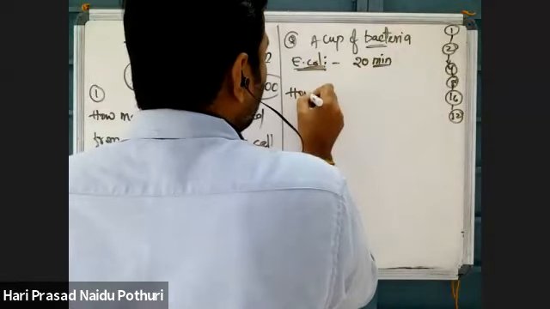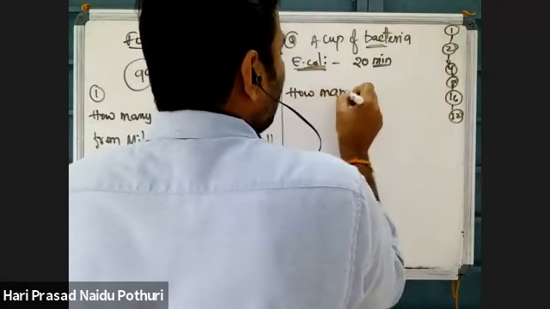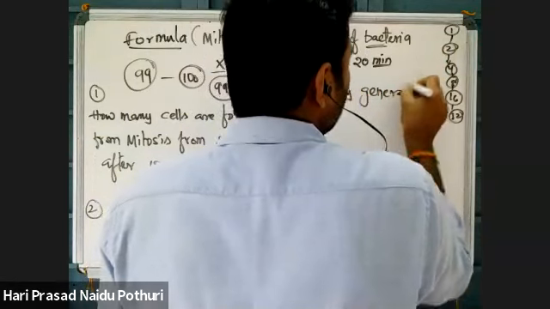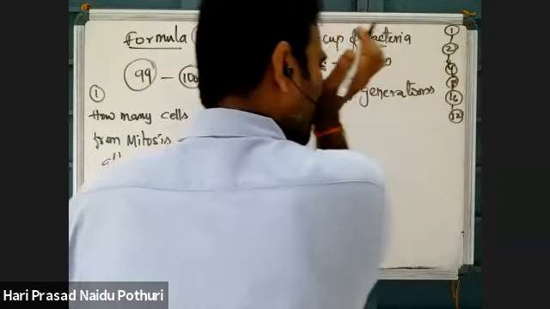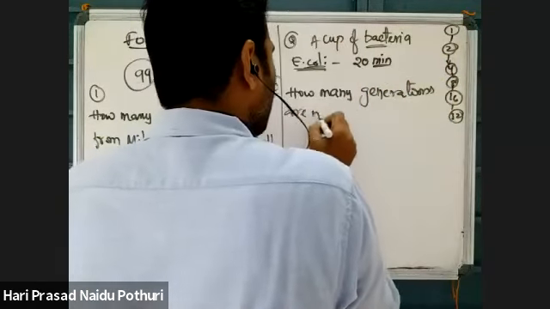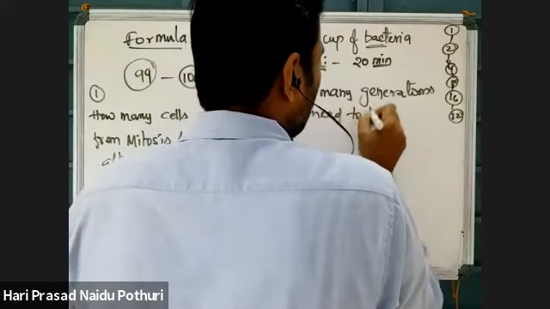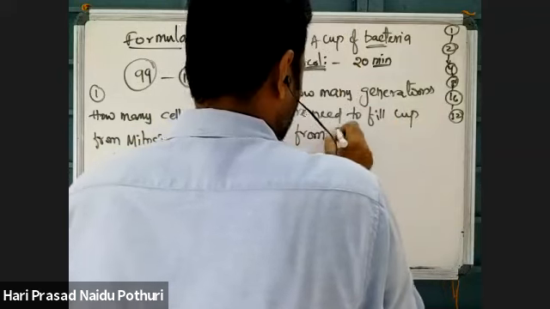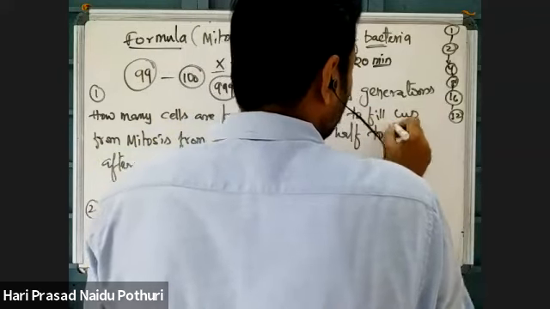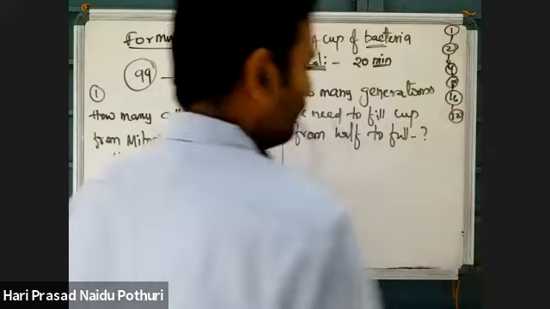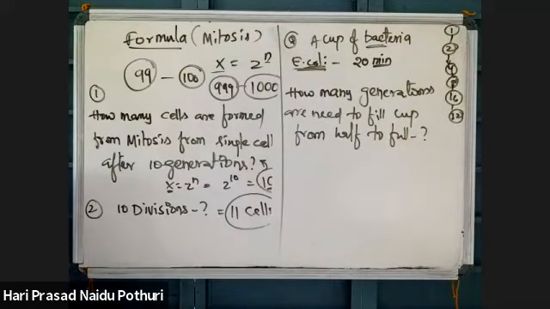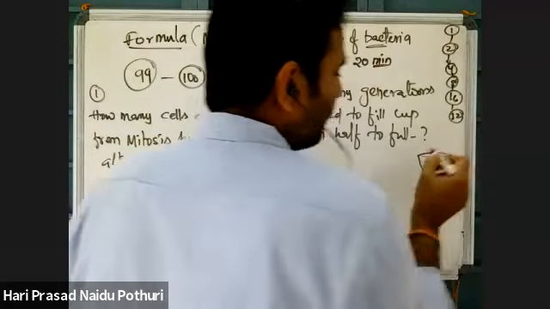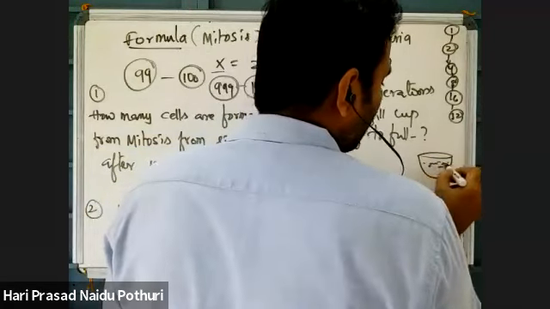First see how many, then we will see how much. How many generations are needed to fill the cup from half to full? A cup in which bacteria are growing. Now in this cup, half of the cup is filled with bacteria.